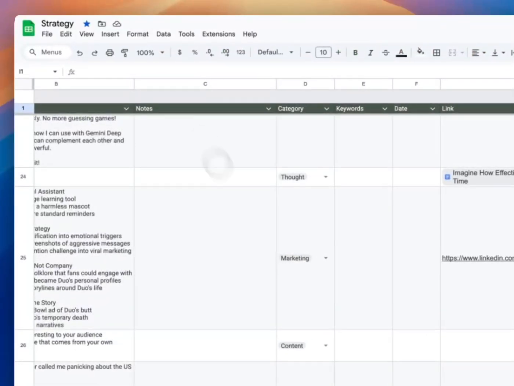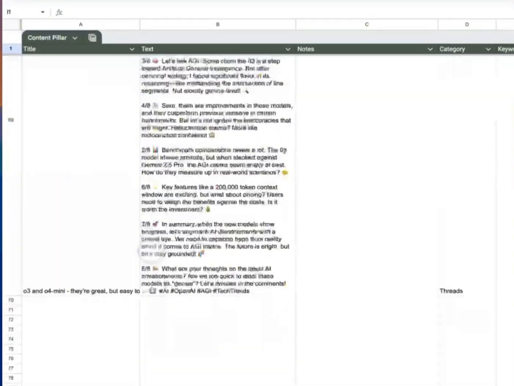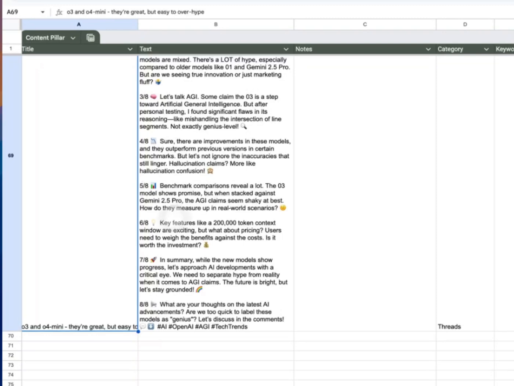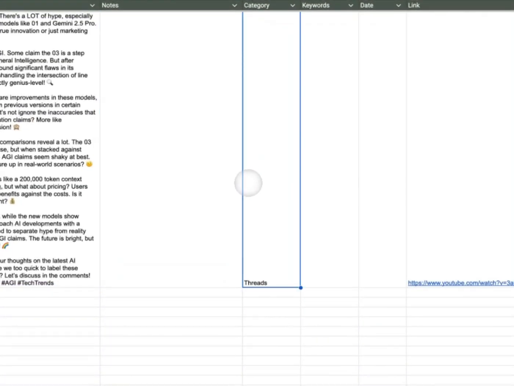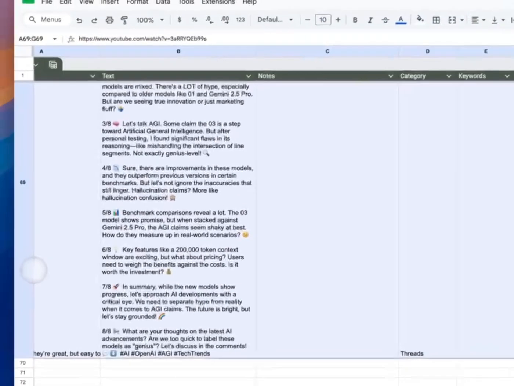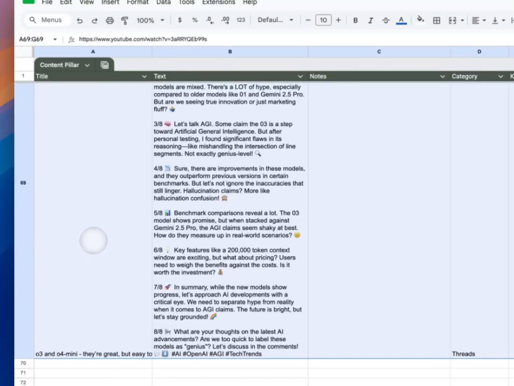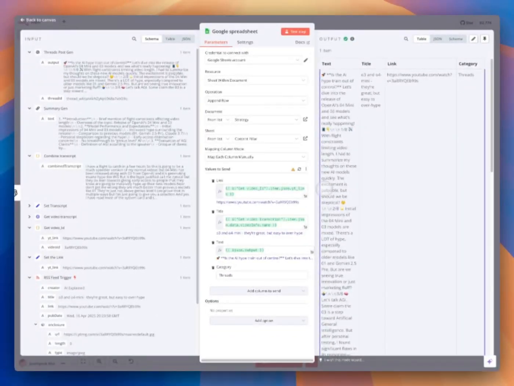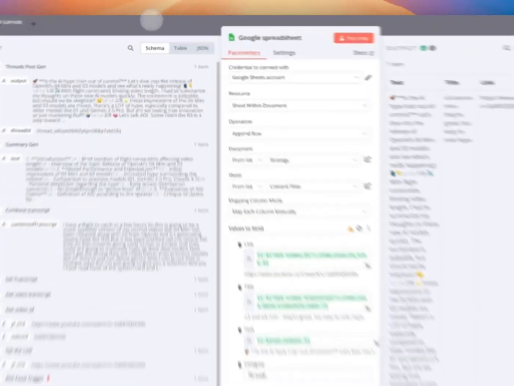And coming back to our spreadsheet, if I go all the way down here, now I have title, text, category, and link. Like this way, if we come back to previous node, I always encourage you to test small steps so we can debug quickly and iterate quickly.